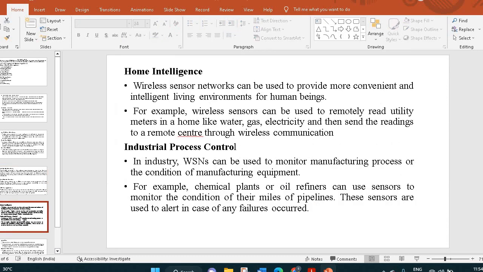Home intelligence. Wireless sensor networks can be used to provide more convenient and intelligent living environments for human beings. For example, wireless sensors can be used to remotely read utility meters in a home, like water, gas, and electricity, and then send the readings to a remote center through wireless communication. Industrial process control. In industry, WSNs can be used to monitor manufacturing processes or the condition of manufacturing equipment. For example, chemical plants or oil refineries can use sensors to monitor the condition of their miles of pipelines. These sensors are used to alert in case of any failures.